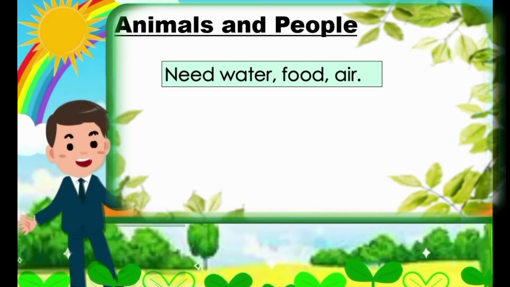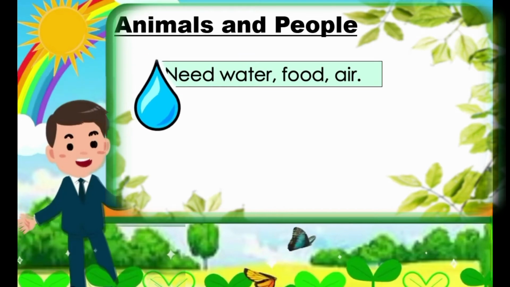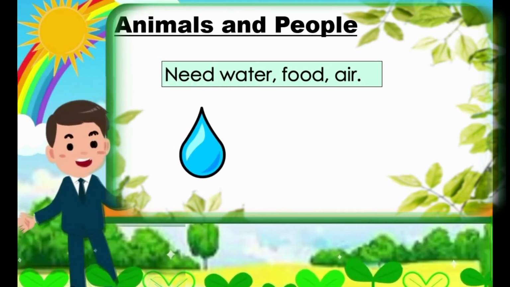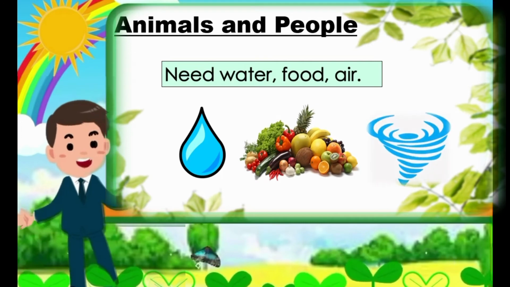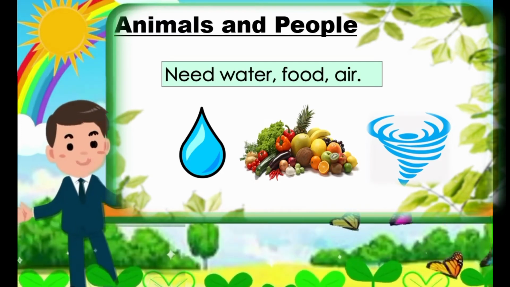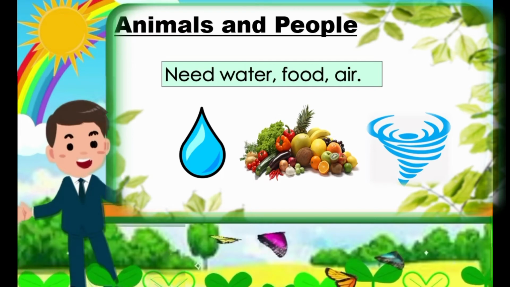Next, animals and people also need water, food, and air. We need water to drink, food to eat, and air to breathe. That kind of air is oxygen. Oxygen is the waste that comes from the plants, and that air is needed by people to live.